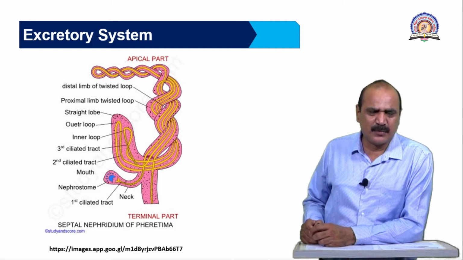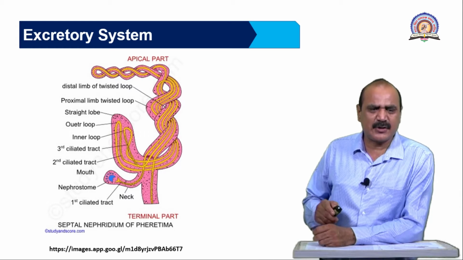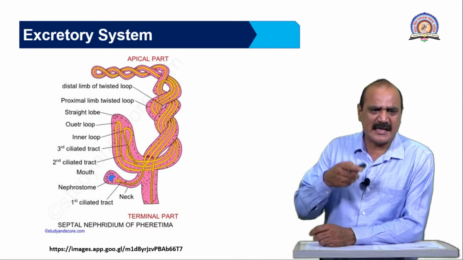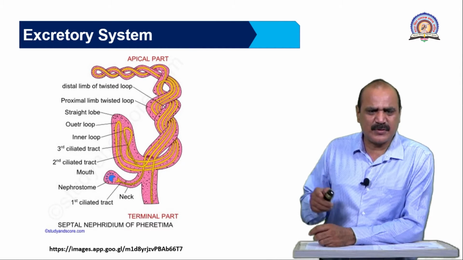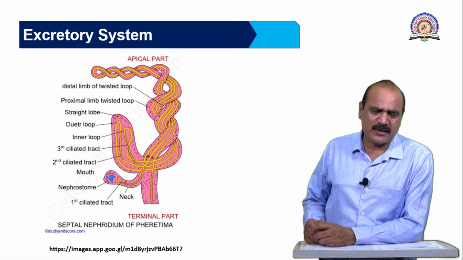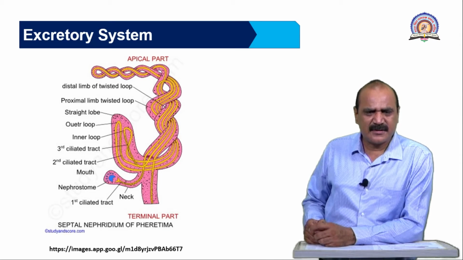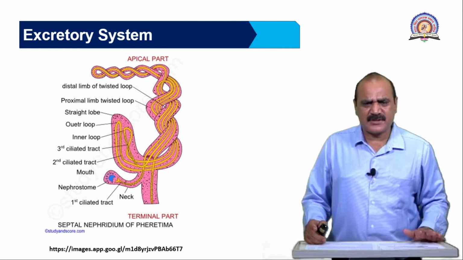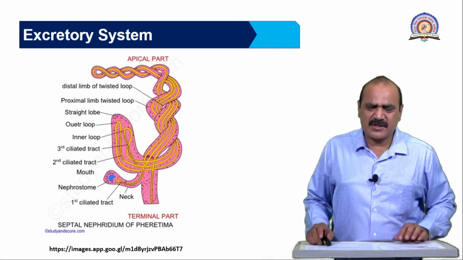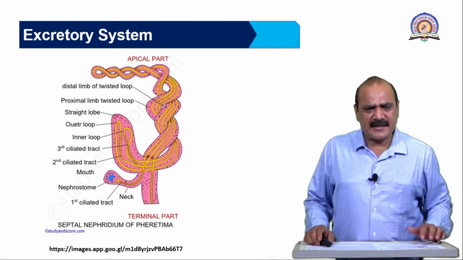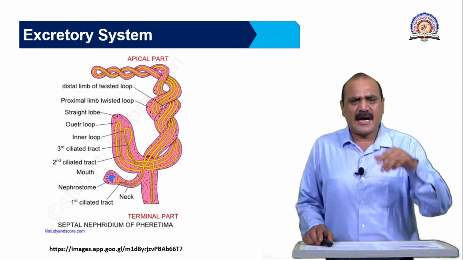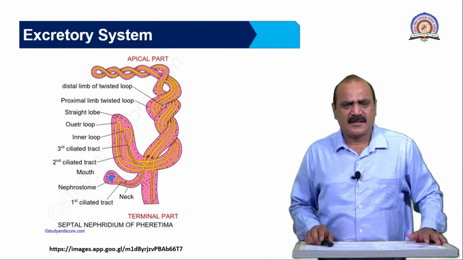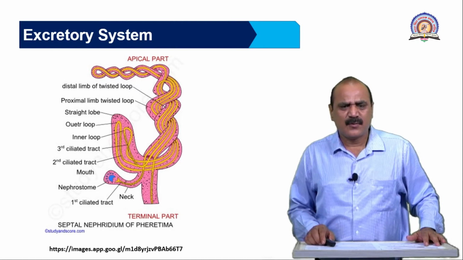In the straight tube, the material goes from the anterior side to the terminal part of the straight tube, and then it goes to the coiled loop. In the coiled loop, proximal and distal parts are there, similar to the nephron structure: the proximal convoluted tubule is found on the anterior side and the distal convoluted tubule on the posterior side. But in the apical part they are connected to each other to remove the waste material.